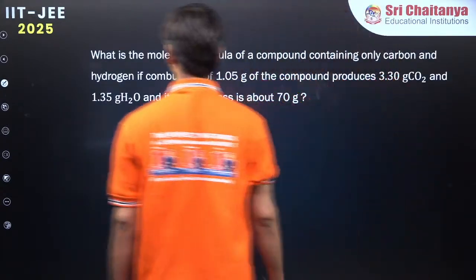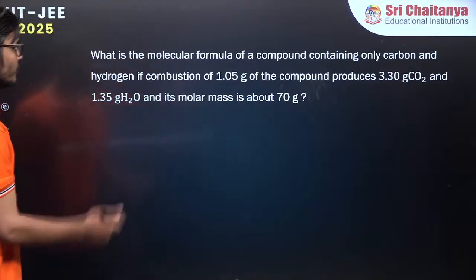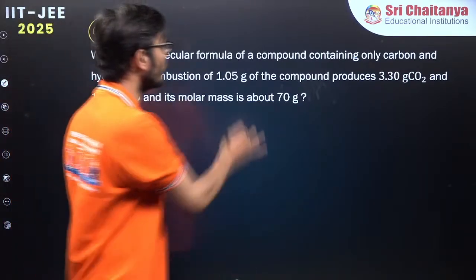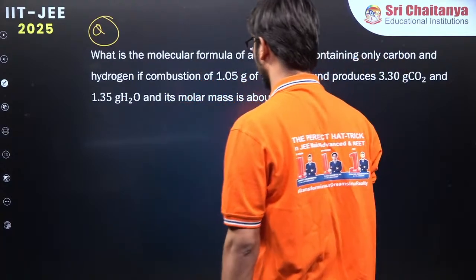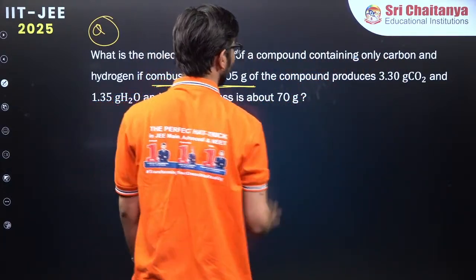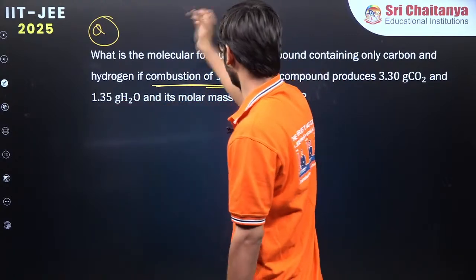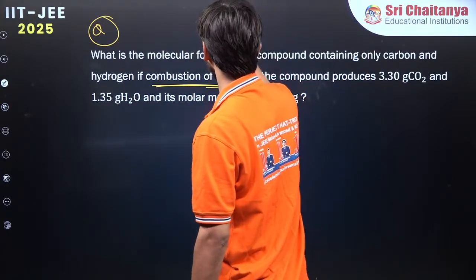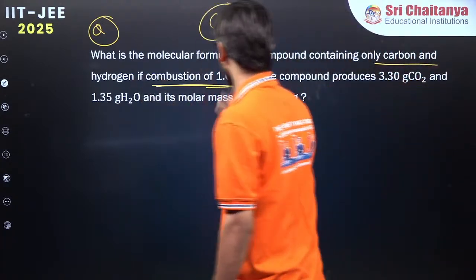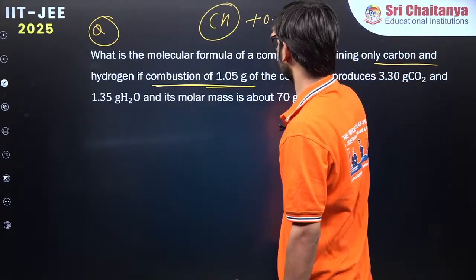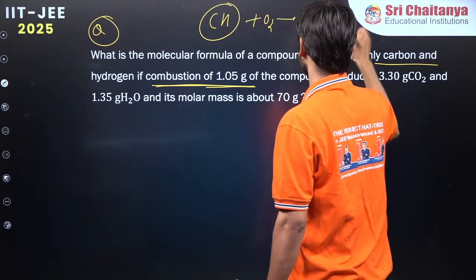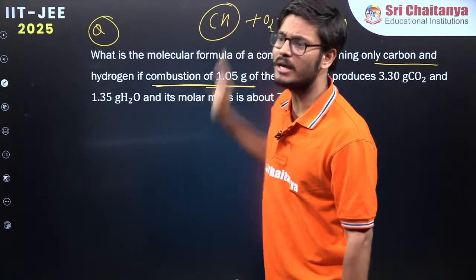Okay. So this is a very good problem actually. Let us see how many of you can solve. What is the molecular formula of a compound containing only carbon and hydrogen if combustion of 1.05 gram of the compound produces? So there is a compound which contains only carbon and hydrogen. And if you do the combustion, we all know what is combustion. Combustion will produce what, beta ji? CO2 plus H2O, because the compound contains only carbon and hydrogen.